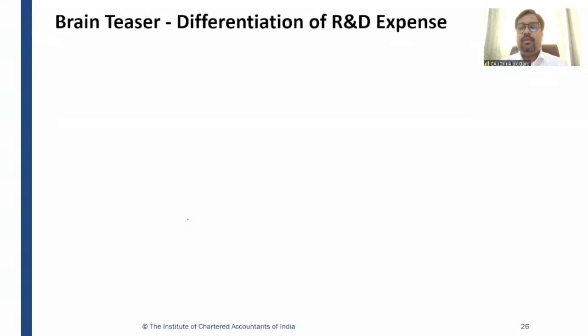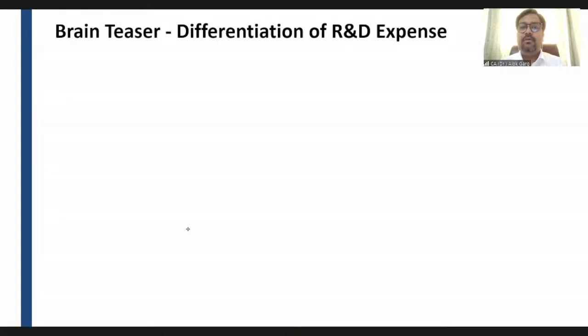Guys, today we have discussed the mode of acquisition in terms of internally generated intangible asset, right? And if you have to see the practical real life example, you can see the Infosys Limited balance sheet. Infosys has an intangible asset which is research and development to the tune of 7,500 crores roughly, right? So these IT companies and pharma companies have a lot of intangible asset under research and development kitty.